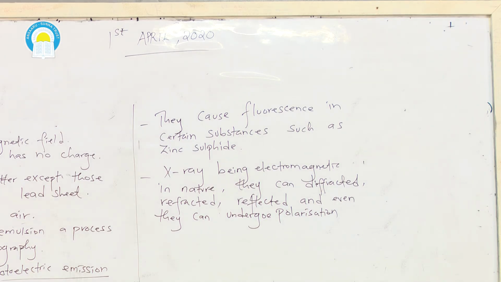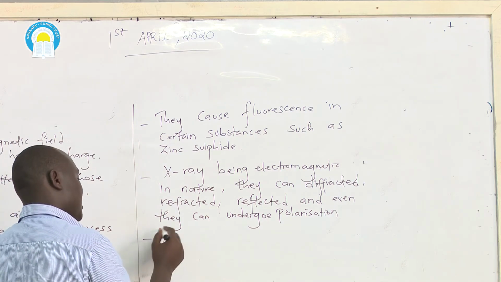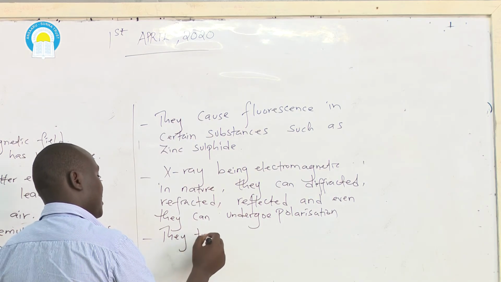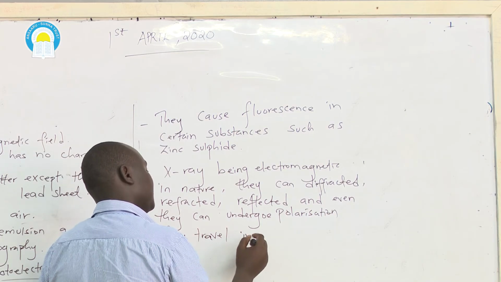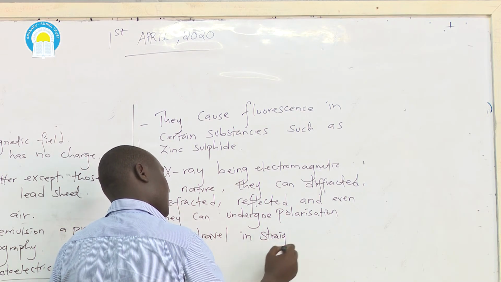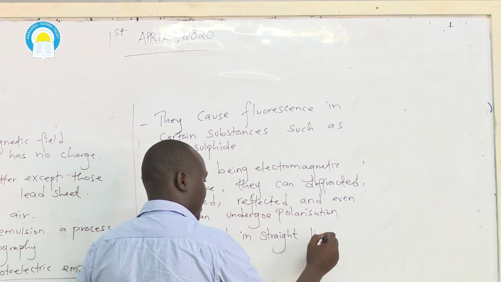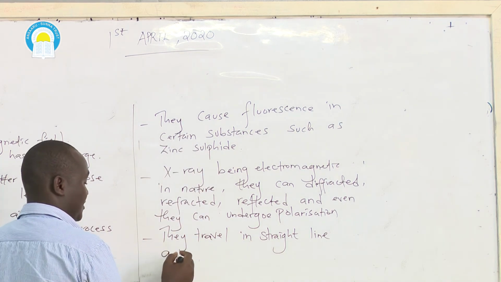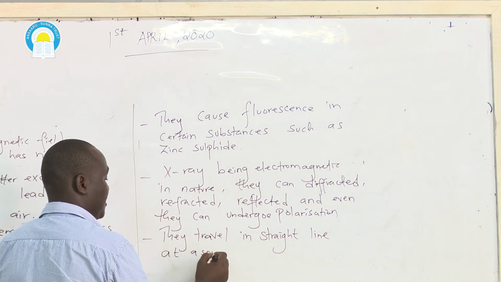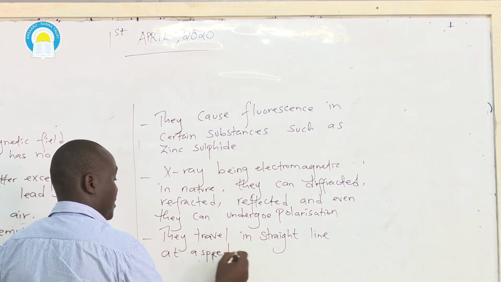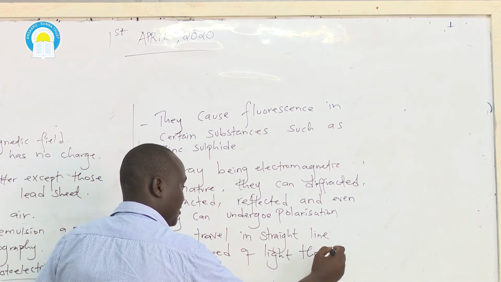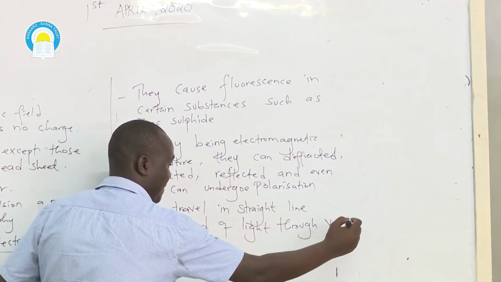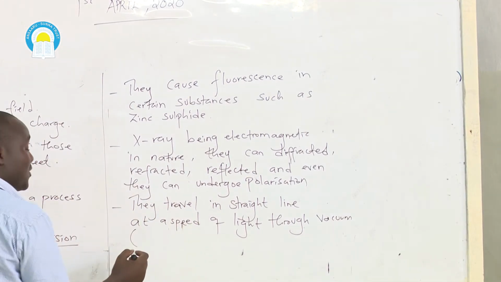One which is very much important, which we've not stated, is that they travel in a straight line at the speed of light through a vacuum.